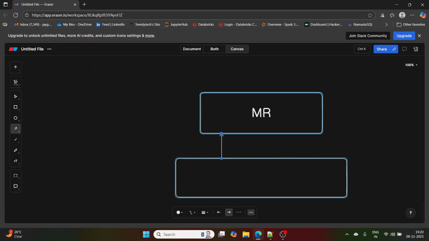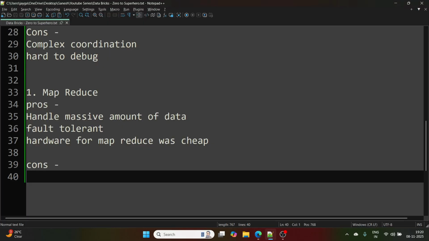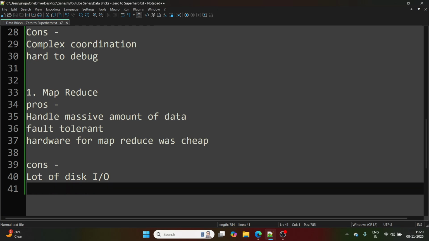For every request that went to MapReduce, it would process and write back to disk. Again, a request goes to MapReduce, and again it writes back to disk. So there were a lot of disk IOs, which made processing difficult and took more time, because reading from and writing to disk takes time.